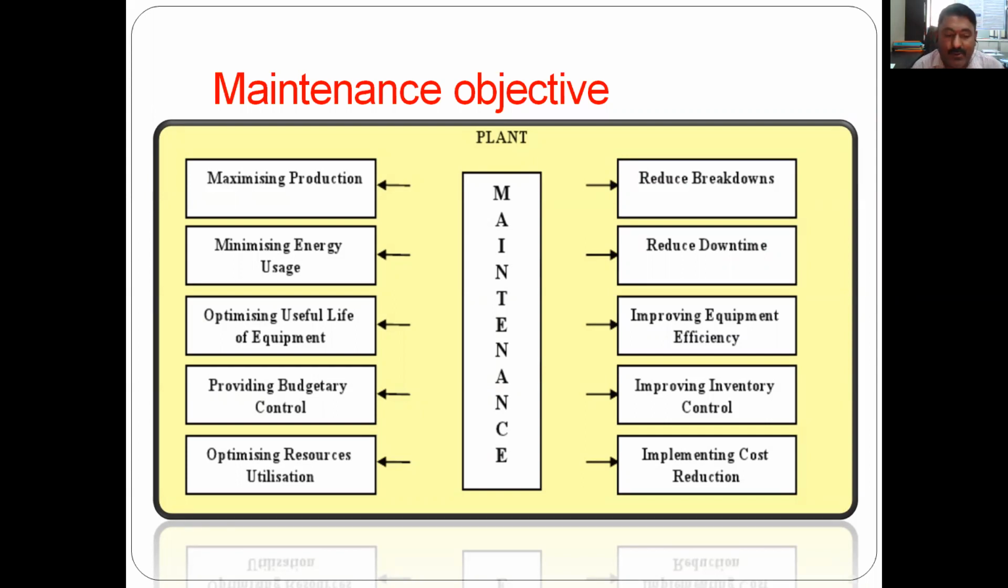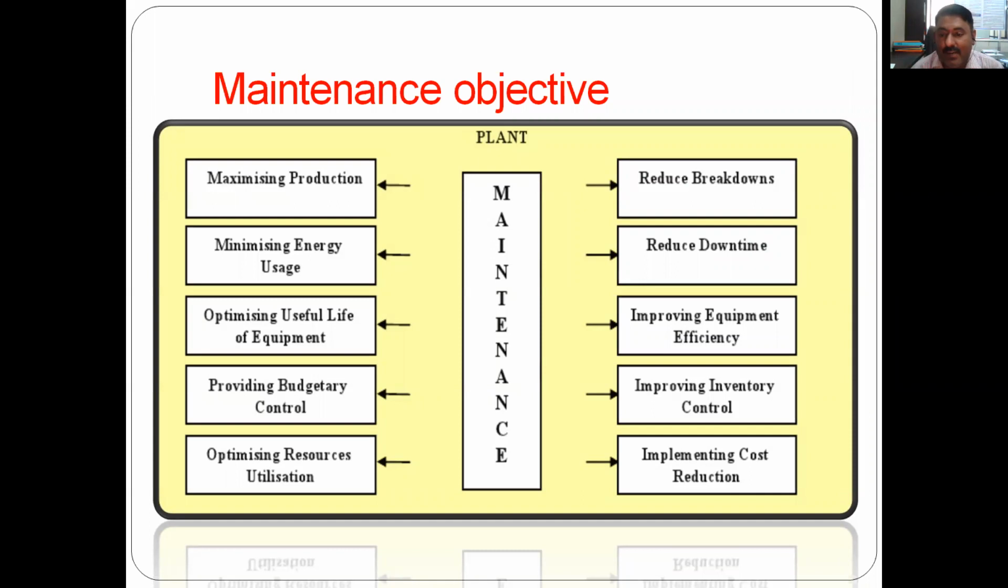Then providing budgetary control. I will take it next, after optimizing resource utilization. So what are the resources? If there is no machine stoppage due to breakdown or maintenance, then material, machine, and manpower will all be utilized effectively if maintenance planning is proper. And if you achieve all these four, then providing budgetary control. Whatever the budget is scheduled for 1 month, 15 days, quarterly, half yearly, and yearly, the maintenance objective is to achieve budgetary control. If maintenance is not proper, a firm cannot achieve budgetary control.